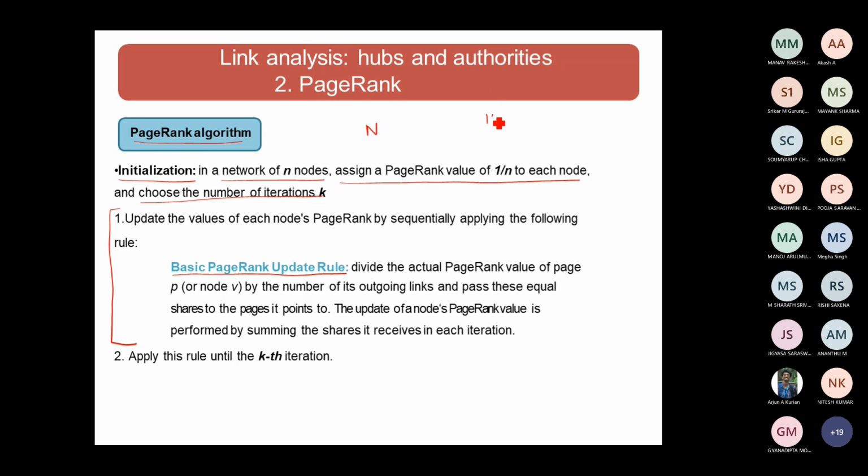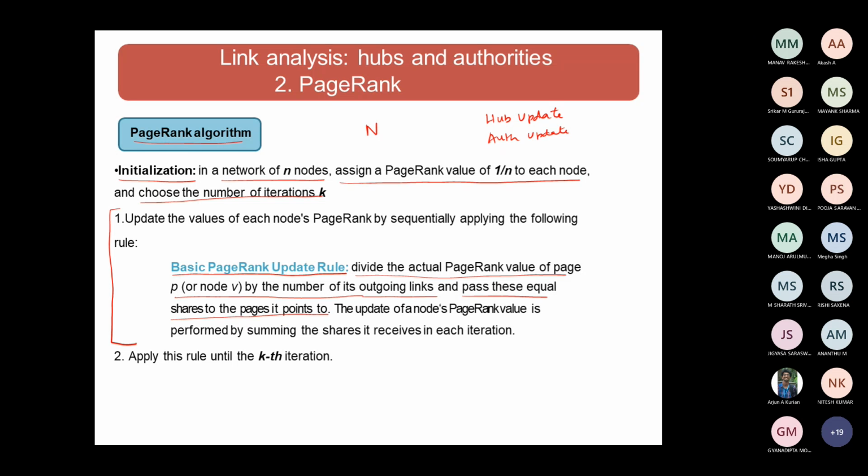In the HITS algorithm, we did the hub update, right? Hubs update we did. And what is the other thing? Authority update we have done, right? In the same way, in the page ranking algorithm, for every page, the page rank has to be updated. What is this page rank update? You divide the current page rank of the page by the number of outgoing links and pass this equal share to the pages it points to.